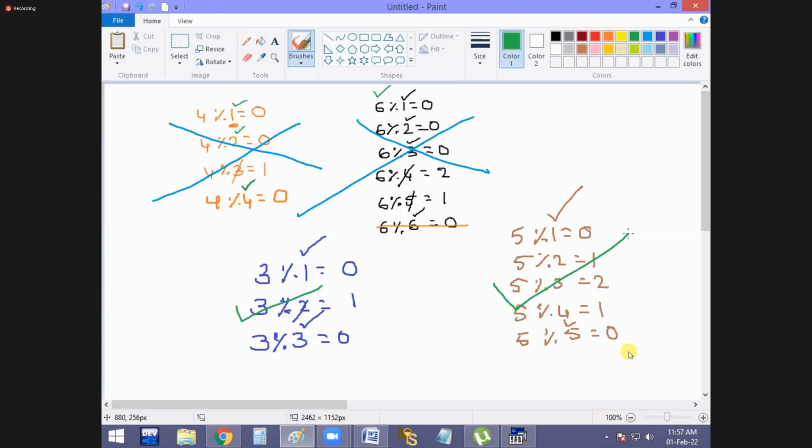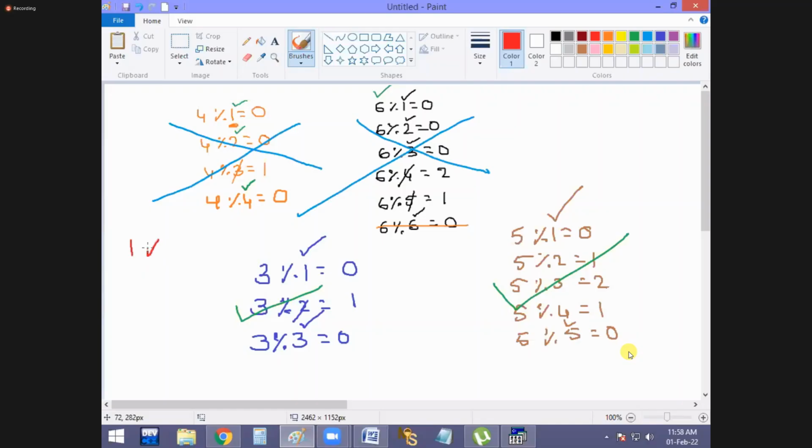And based on this, what is going to decide? Factors. How to count factors? Actually, when 2 factors are there, it is a prime number. Got it? When 2 factors are there, it is a prime number. Now tell me, 1. 1 has how many factors?